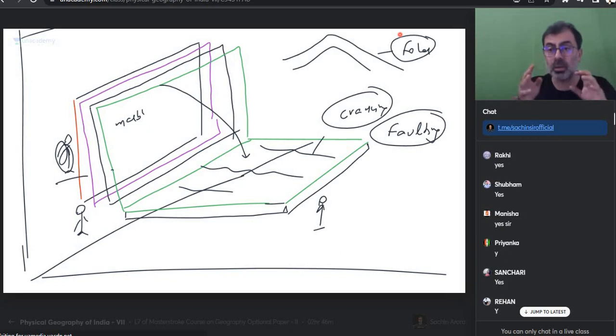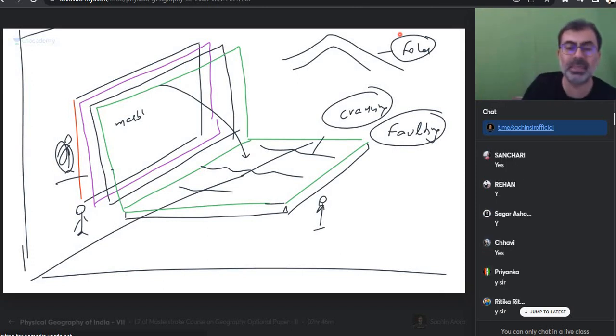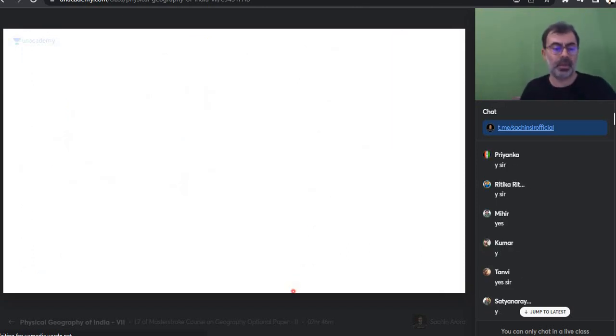No, rocks can bend also, and rocks can crack also. I think cracking of a rock is easier. Bending will seem very difficult, and as it is bent, it's a rigid thing, no? It can break any time. Is everyone okay? So with this basic understanding, I want to start my class for today.